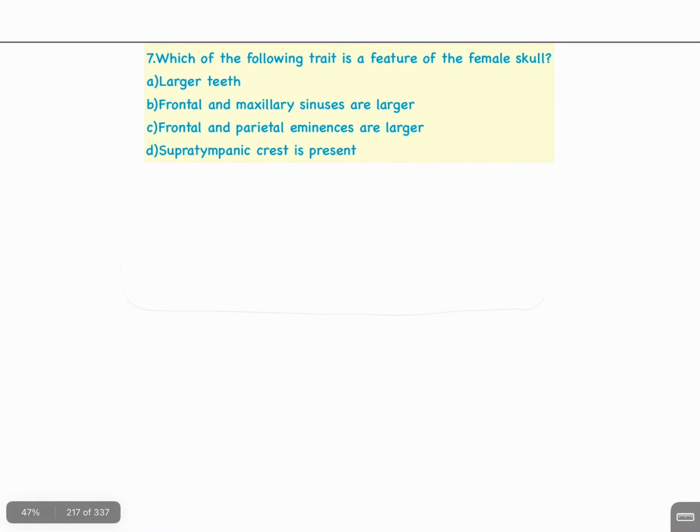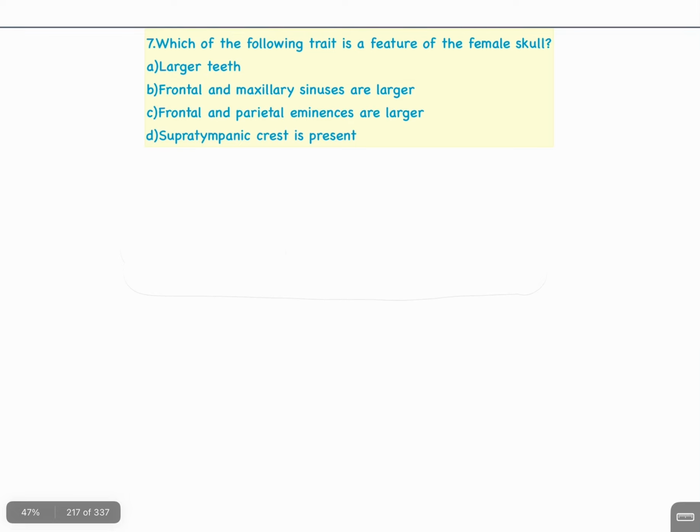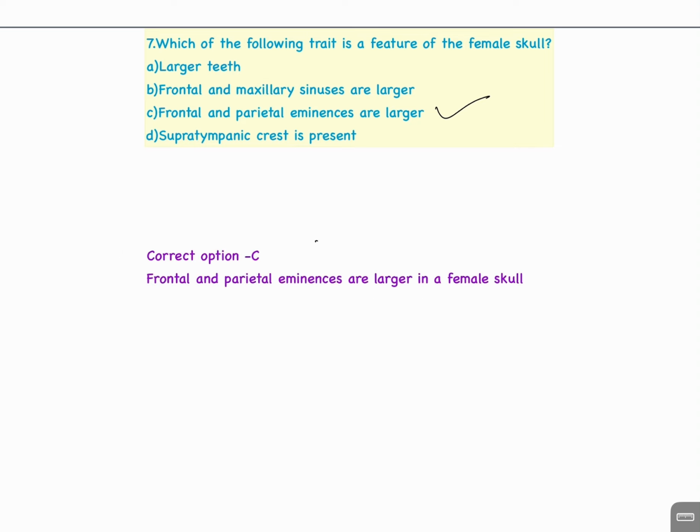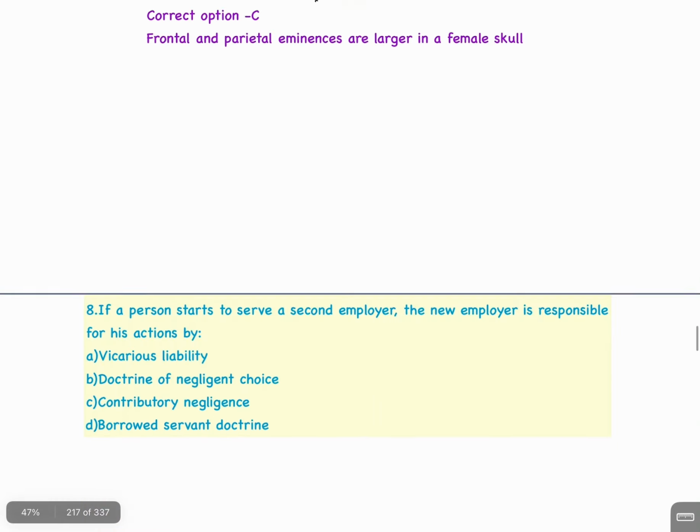Next question. Which of the following traits is a feature of the female skull? A, larger teeth. B, frontal and maxillary sinuses are larger. C, frontal and parietal eminences are larger. D, supratympanic crest is present. The answer is C. Frontal and parietal eminences are larger in a female skull.